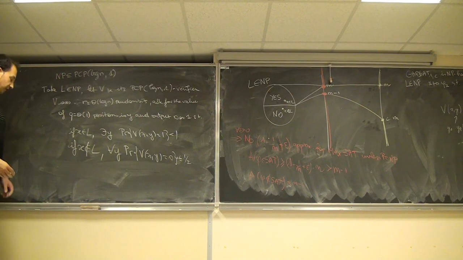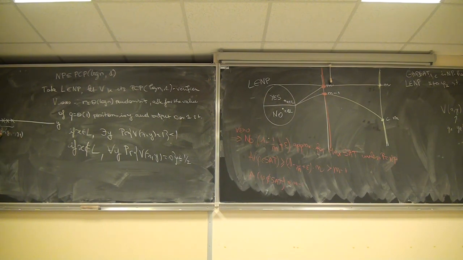So now, how does this work? Let's have a look at y. This is y. For every random string R, I will check q positions in y, and the output will be some function f_R of these positions.